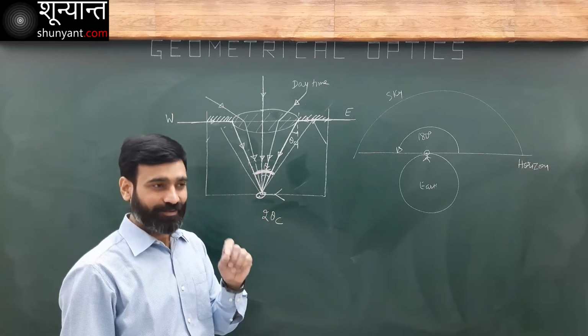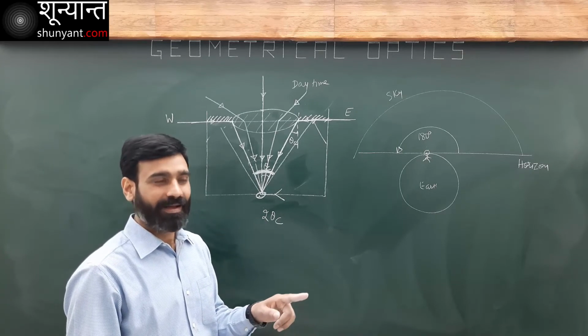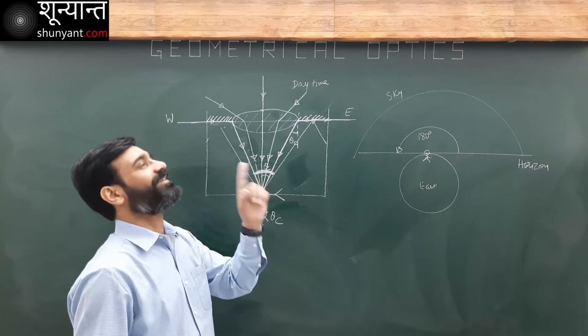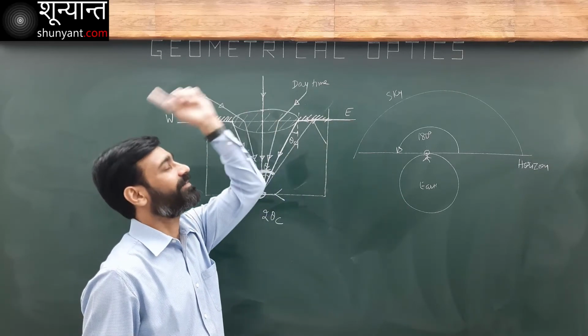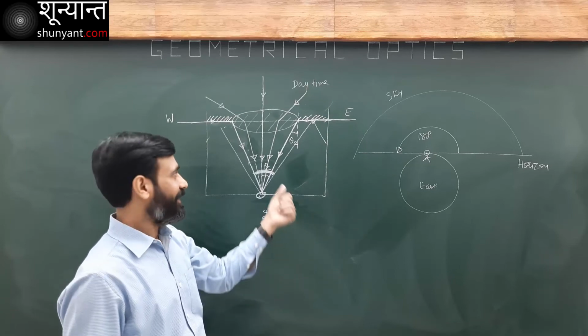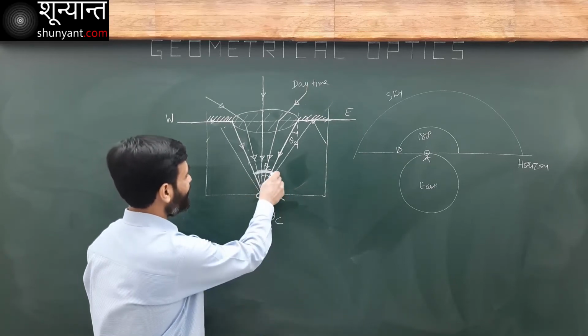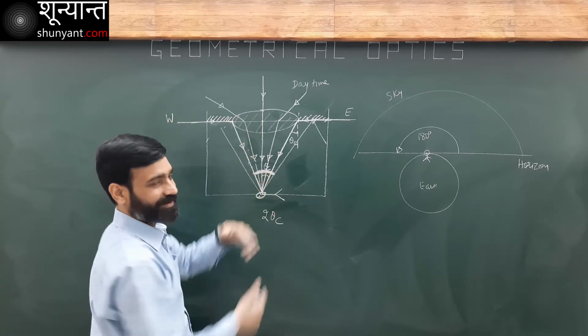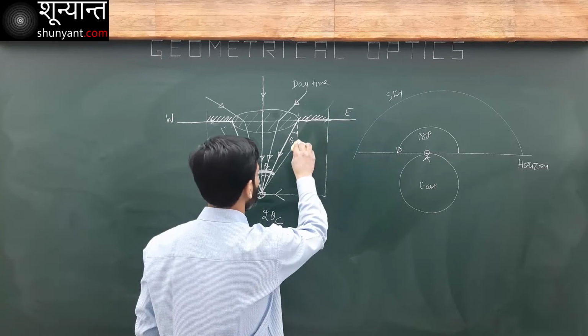I want to scan the whole sky standing in air. I will have to rotate my head 180 degrees to go from east to west to see everything in the sky. And see this beauty here. If I'm inside water, I will have to rotate my head only a few degrees, not 180.